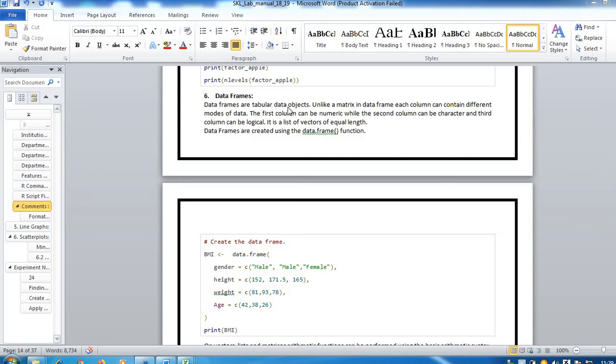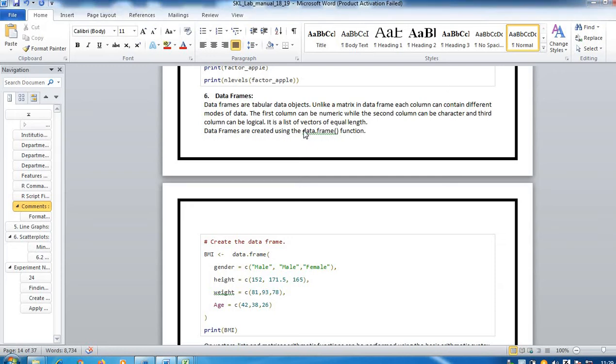Data frames are tabular data objects. Unlike a matrix, in a data frame each column can contain different modes of data. The first column can be numeric, while the second column can be character, and the third column can be logical. It is a list of vectors of equal length. Data frames are created using the data.frame function.